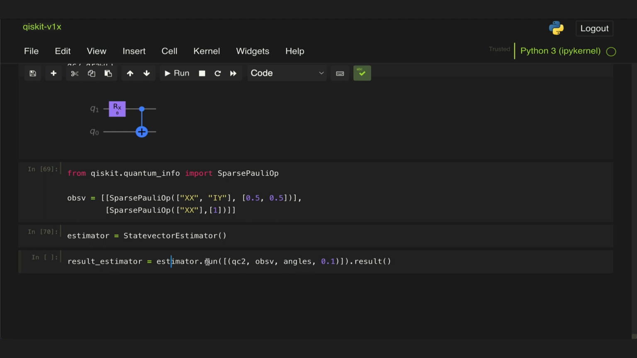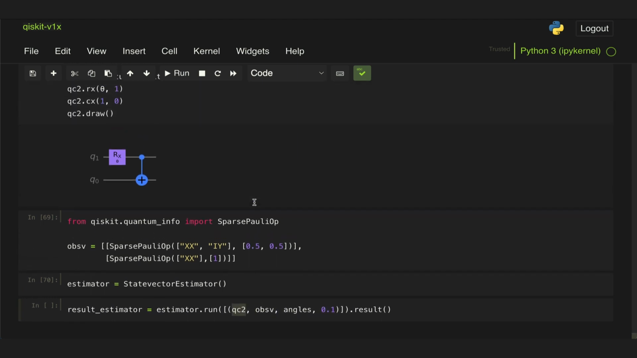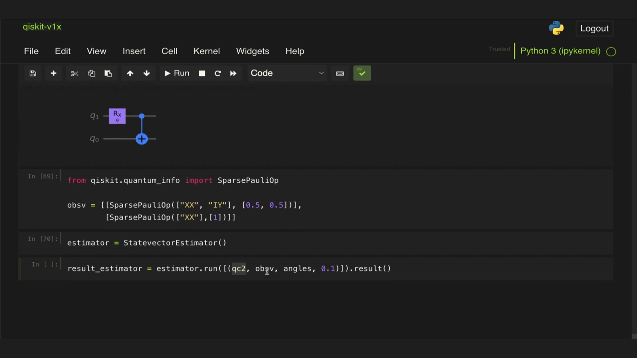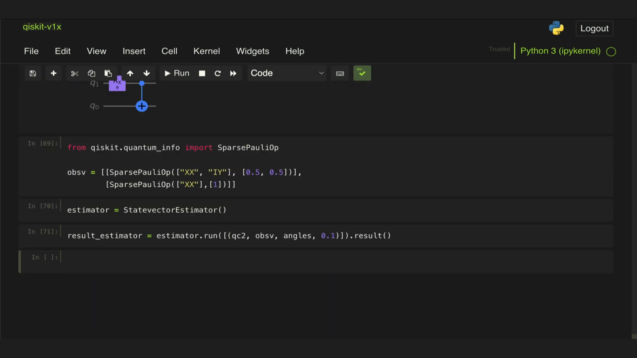We do estimator.run, and then we provide a list of pubs. So in this case, our pub consists of the circuit we defined above, right? This one right here. Our list of observables. So here we have a list of 2 observables. A list of parameters. So here we're passing 3 parameters, the same we had defined above. So pi over 4, pi over 3, and pi over 2. And then the precision. And if we run this, we can then extract our result in a very similar way.